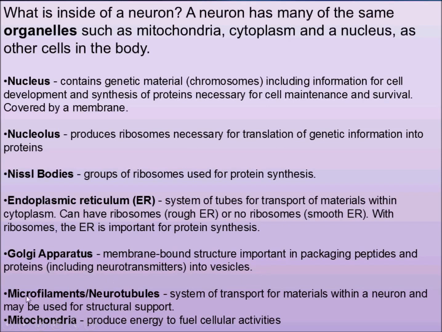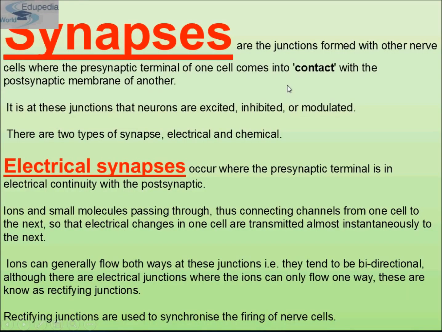And then your neurons have microfilaments that form the framework of the cell, transport material within a neuron and may be used for structural support. And then your neurons also have mitochondria, which produce energy to fuel cellular activities.